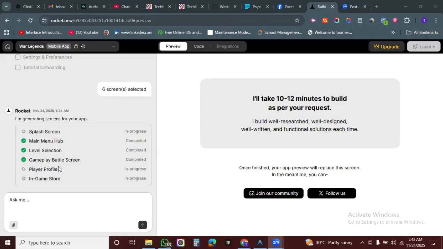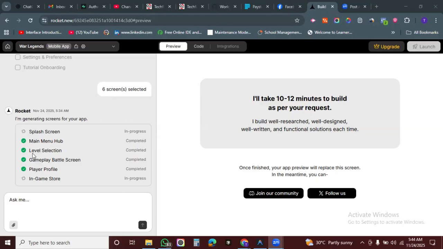Level selection is ready. Okay. So almost done. Just 2 screens remaining.